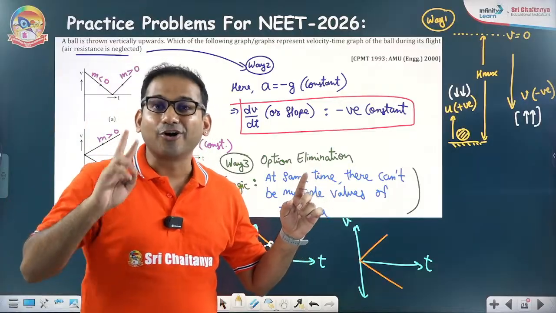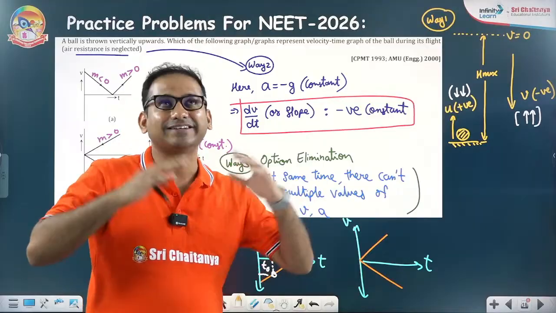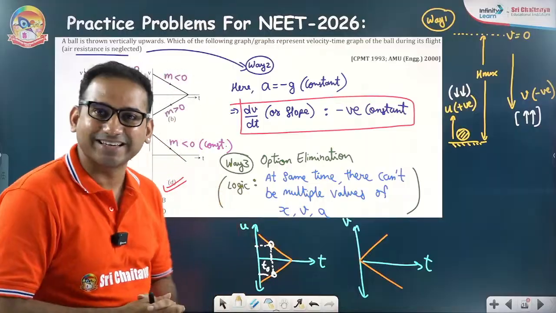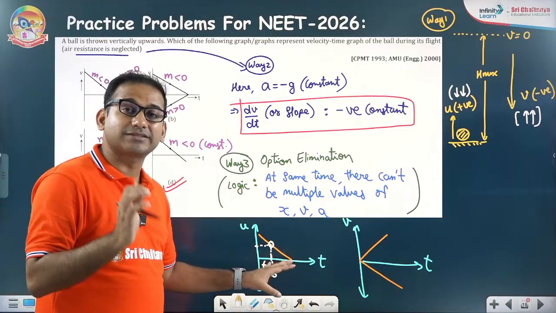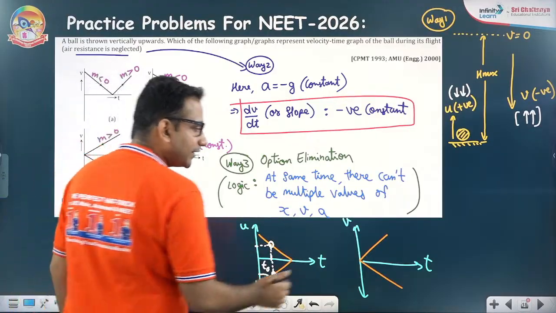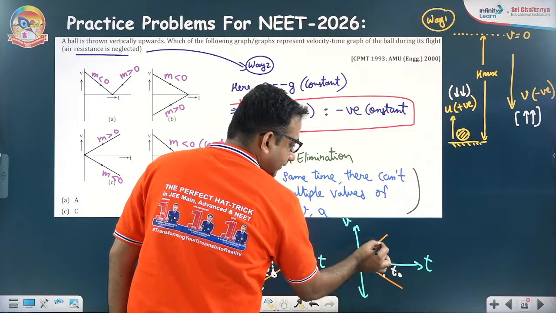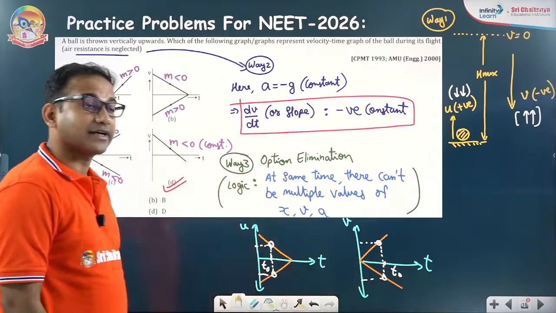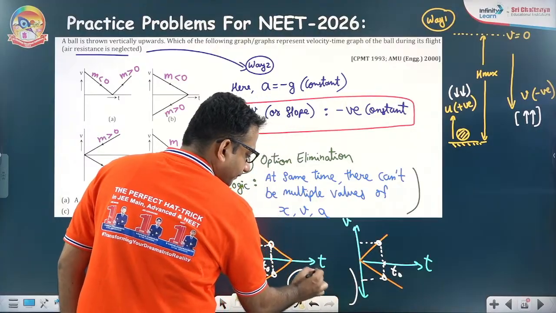Only ghost and God are omnipresent. Means they can be present everywhere, at multiple positions at the same time. But otherwise, jokes apart, in any physically realizable situation, multiple values of x, v and a are not possible. So you will say here at time t0 there are multiple values of velocity, which is again not possible. These graphs are not possible curves.